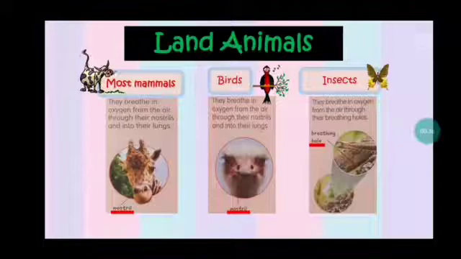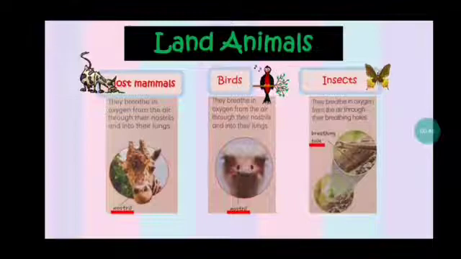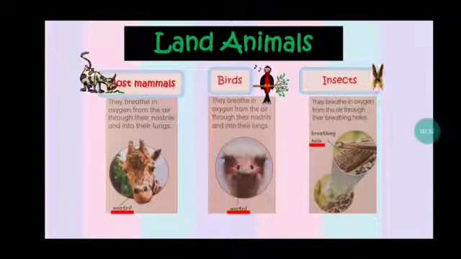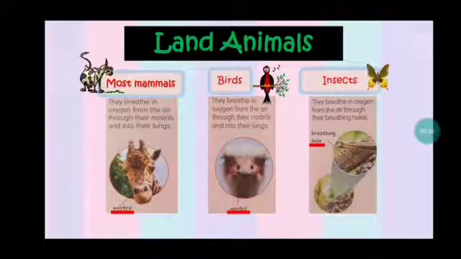After the oxygen comes to the insect through the breathing holes, it will continue to the trachea. So from the breathing holes, the oxygen will come to the trachea. The difference: most mammals and birds take the oxygen through their nostrils and then go to the lungs. But insects take the oxygen through their spiracles and then go to the trachea.